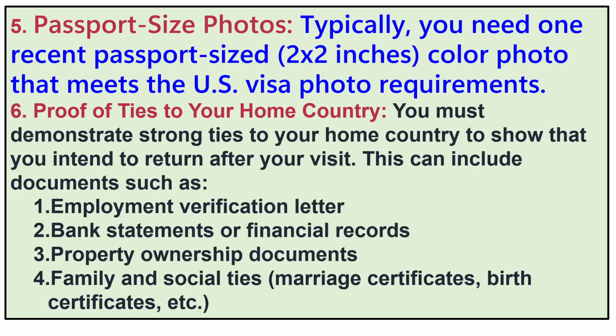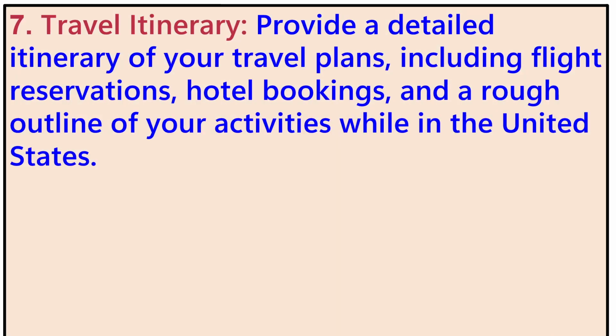6. Proof of ties to your home country. You must demonstrate strong ties to your home country to show that you intend to return after your visit. This can include documents such as employment verification letter, bank statements or financial records, property ownership documents, family and social ties, marriage certificates, birth certificates, etc. 7. Travel itinerary. Provide a detailed itinerary of your travel plans, including flight reservations, hotel bookings, and a rough outline of your activities while in the United States.